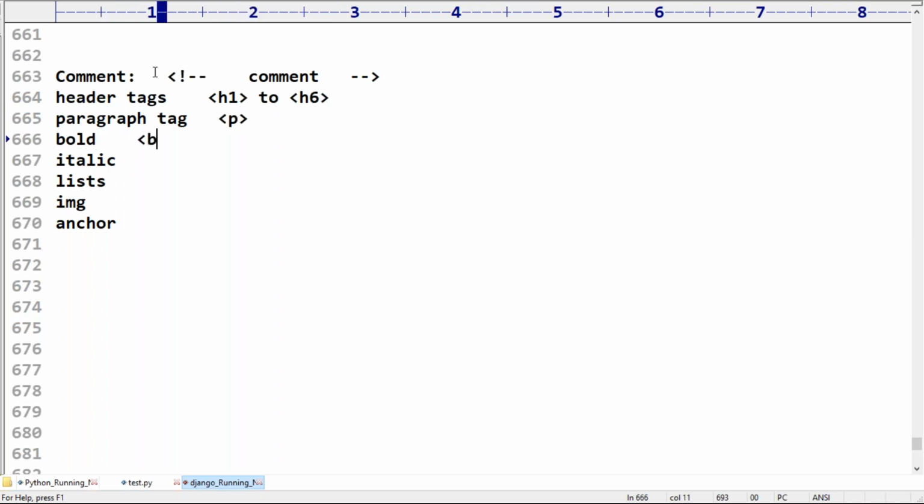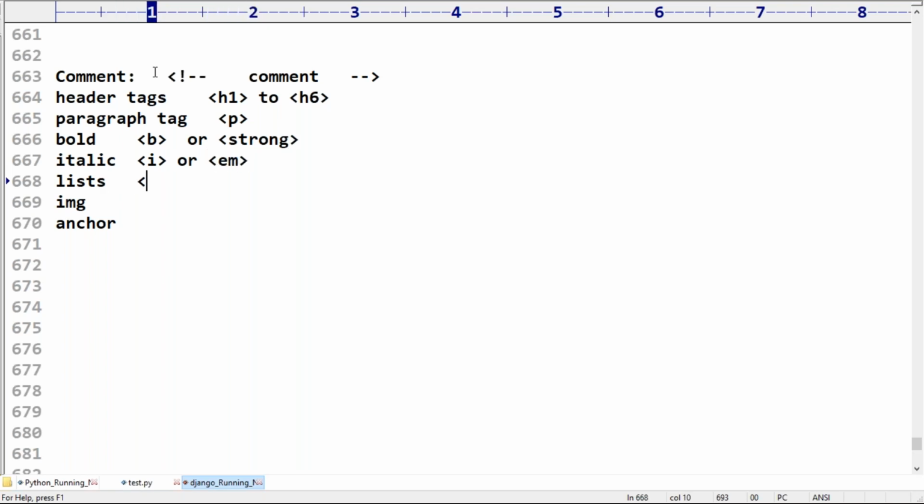Can anyone please tell the tag? B. This is the old style. B itself is the old style. Next, strong is the new style. Italic means I, which is the old style. EM is the new style.